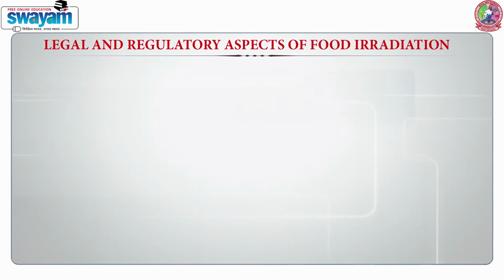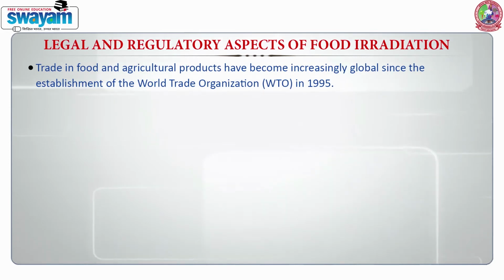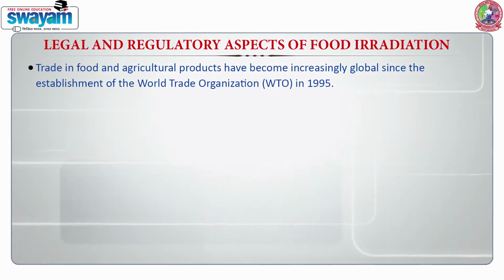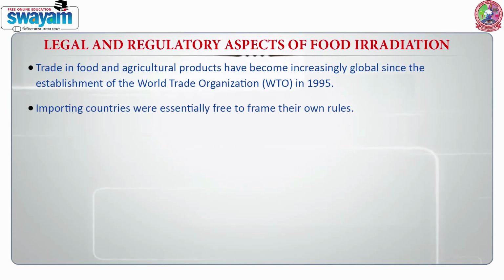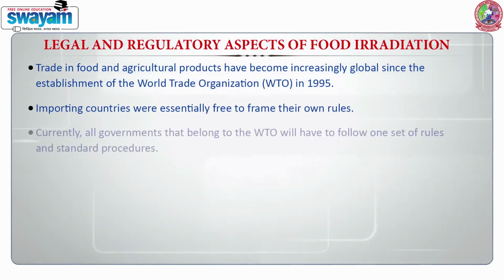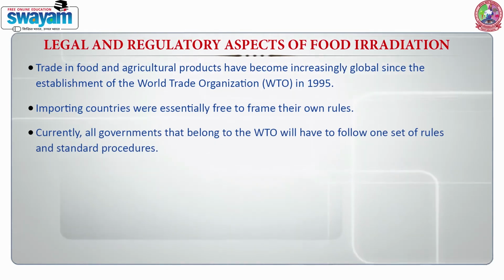Legal and regulatory aspects of food irradiation. Trade in food and agricultural products has become increasingly global since the establishment of the World Trade Organization (WTO) in 1995. Before this, importing countries were essentially free to frame their own rules. Currently, all governments that belong to the WTO have to follow one set of rules and standard procedures.